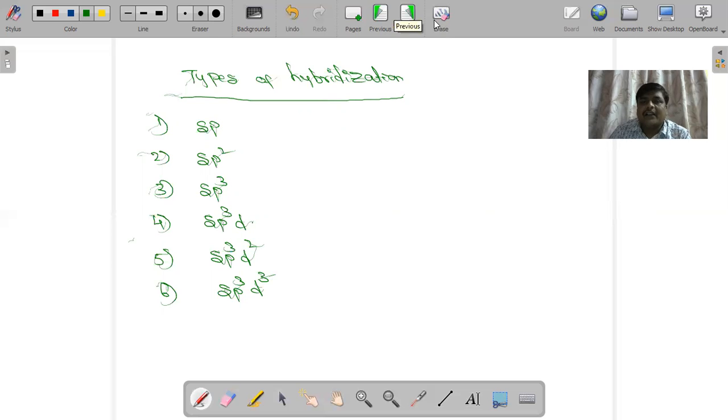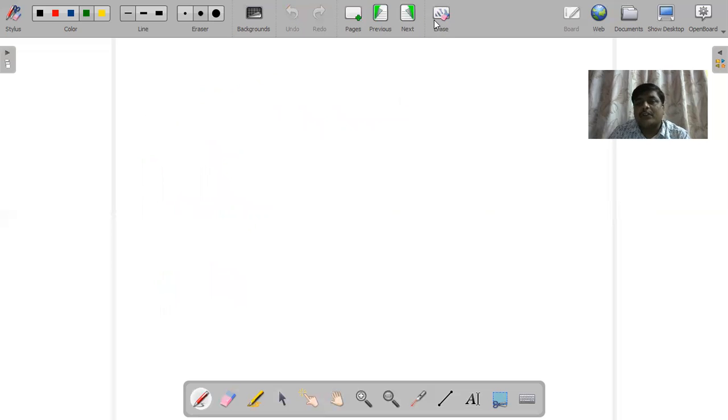Next, we will discuss the formula for finding hybridization. What is the formula for finding hybridization for inorganic compounds? It is half into B plus M minus C plus A. This is the best formula for finding hybridization in inorganic compounds. I will explain the terms involved in this formula.